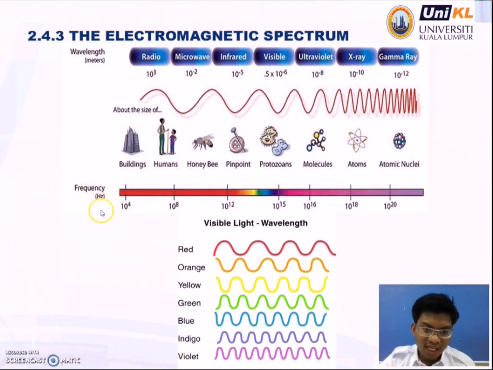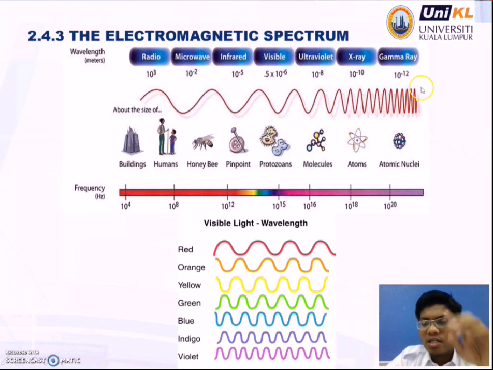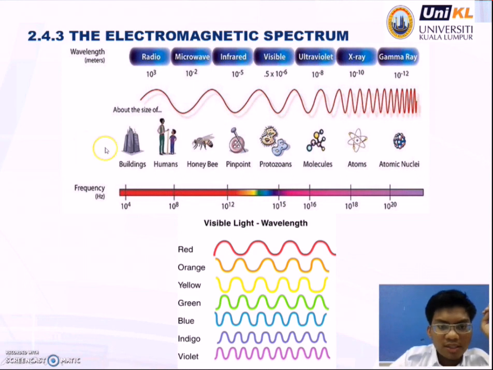So, we look at the frequency from the red until the violet. You see that the red color has the biggest wavelength. How about the violet color? It has the smallest wavelength. You see, this is an example of the electromagnetic spectrum.